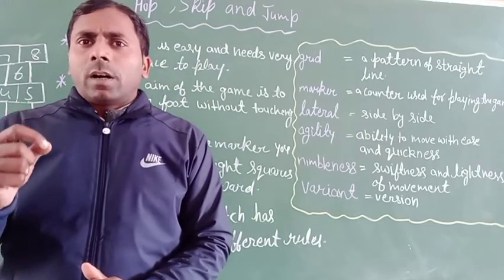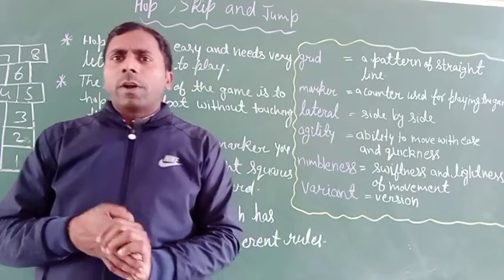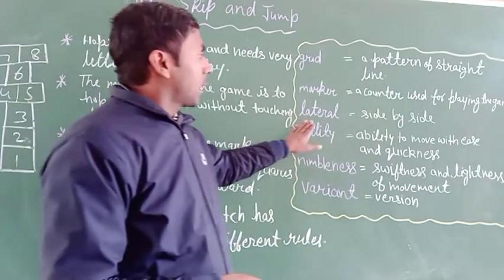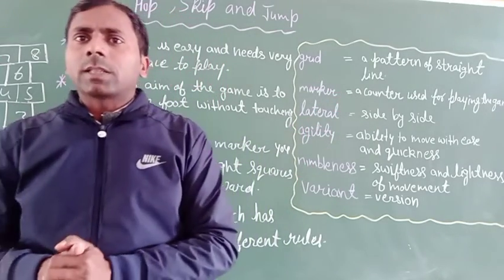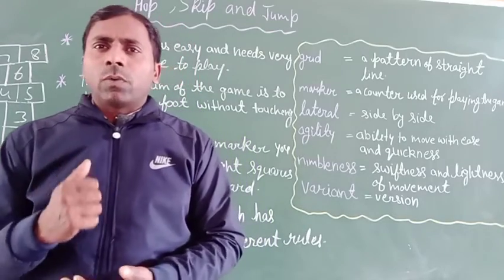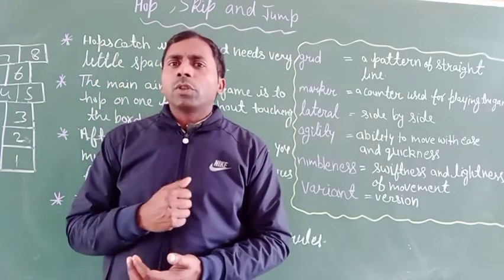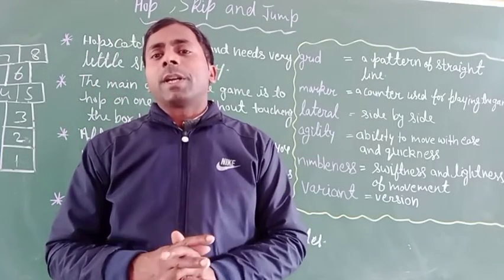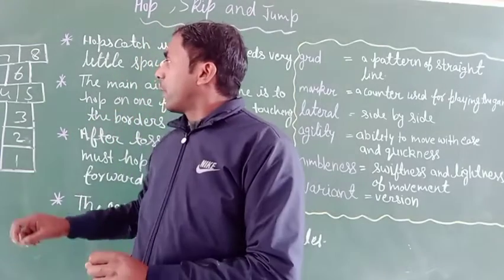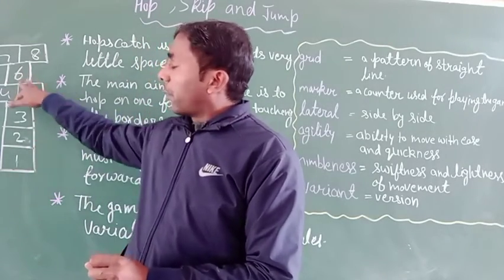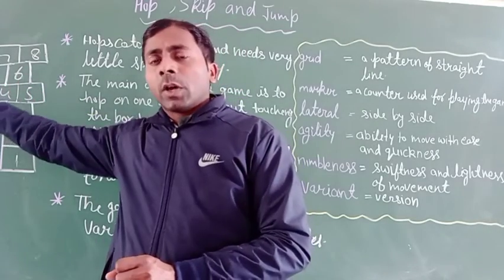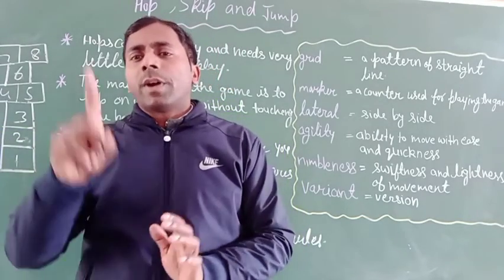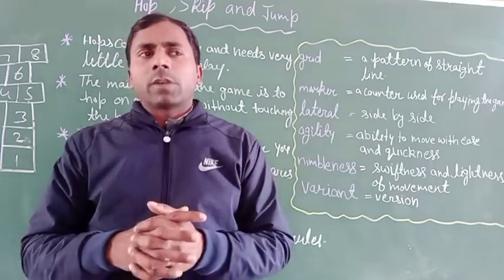All the hopping is done on 1 foot unless there are two laterals, meaning side by side. Okay, laterals are squares where the player has to land on both feet, with 1 foot in each square. Okay, after completing the whole level, he completes the final level, then he gets one box for rest, where he keeps both legs in one square, and that is how he wins.